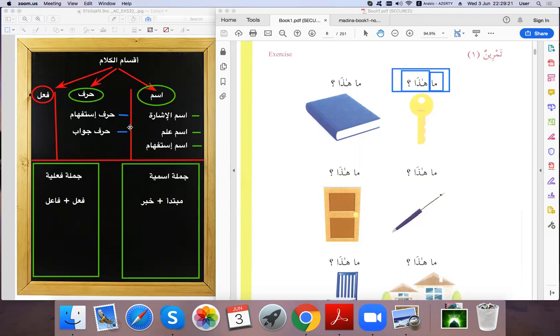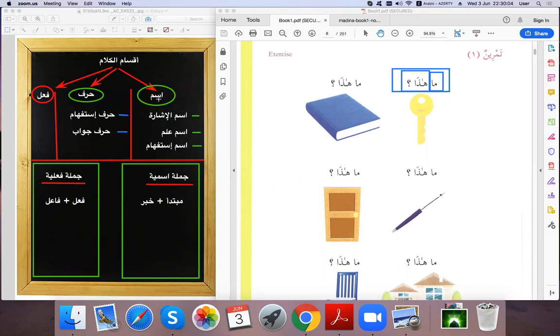ما هذا, ما is ism istifham. And for the particle, we say as well that al-harf has many. It's not only one, it has many. So the particle is about حرف استفهام. We use حرف استفهام for asking. You have حرف جواب that we say yes or no. We learned this. Okay. And in a sentence, we find either اسم, حرف or فعل. We cannot find anything else.